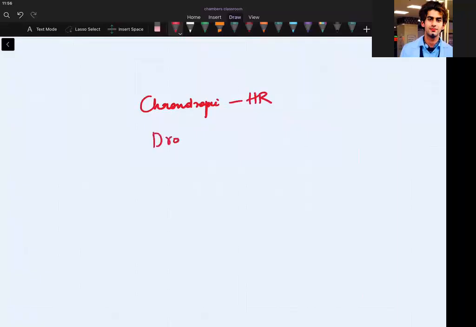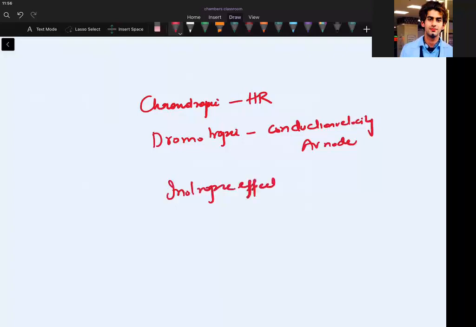Whenever we talk of dromotropic, it's about conduction velocity in the AV node. Preferably we take the AV node, okay? And if we talk of inotropic effect, it is contraction or contractility, okay?